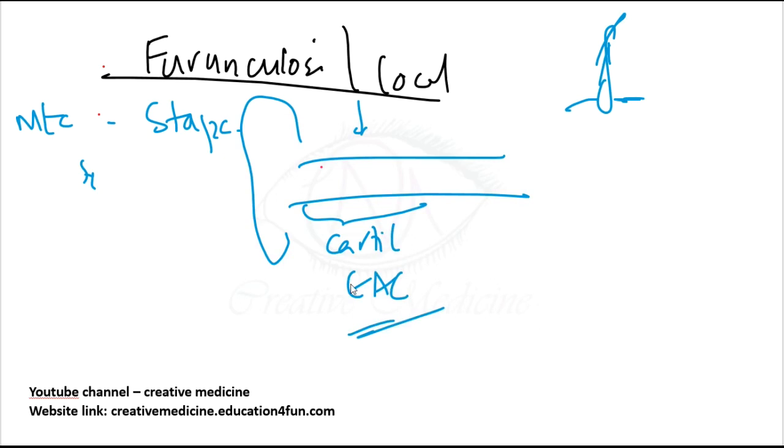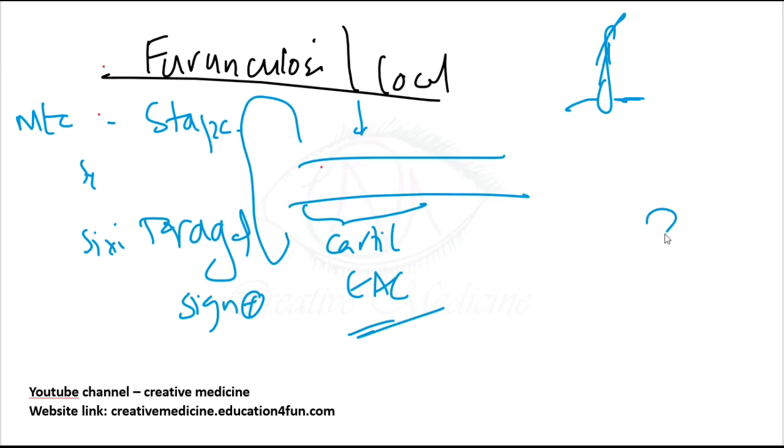Signs of furunculosis: you will see the tragal sign, that is, when you press the tragus, the patient feels pain. It is positive, and in severe cases the retroauricular sulcus will be obliterated, and because of that there will be forward displacement of the pinna.